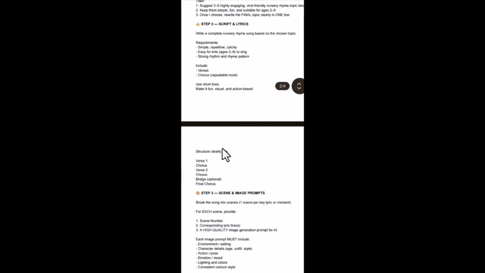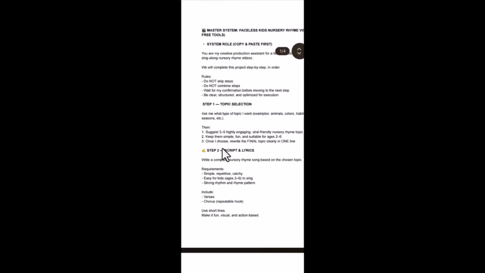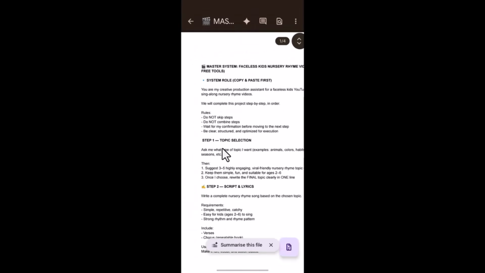Now what are we going to do now? This prompt we are copying is to train the AI chat box to know what we are going to be building. Okay, now you can decide to use ChatGPT, you can decide to use Gemini AI, you can decide to use Grok AI, you can also decide to use Claude AI. So any of these chat box works perfectly fine, but for the purpose of this video, we are going to be using the Claude AI.